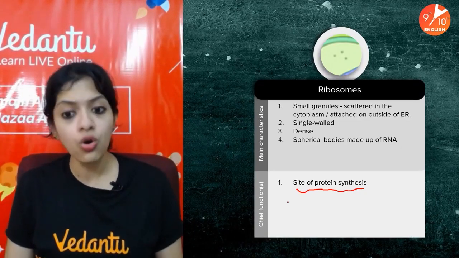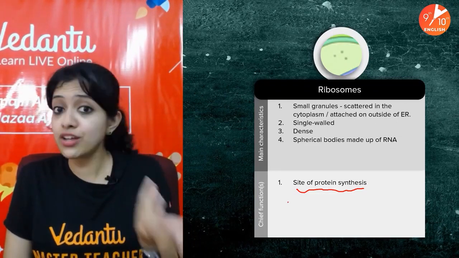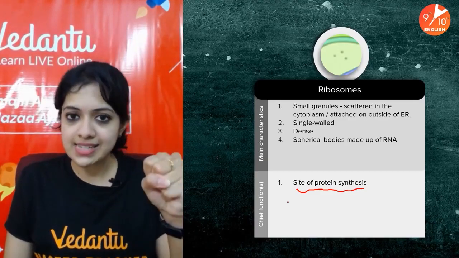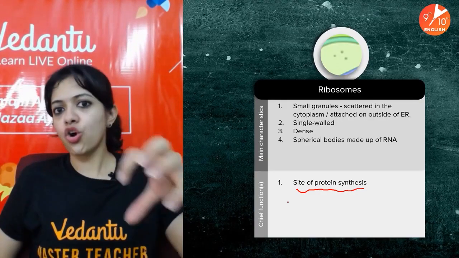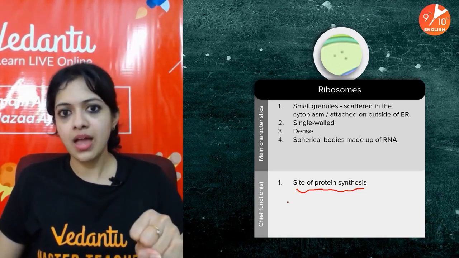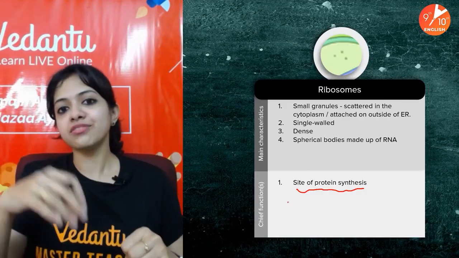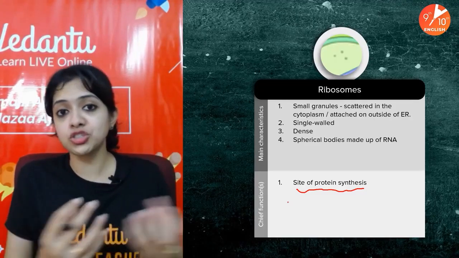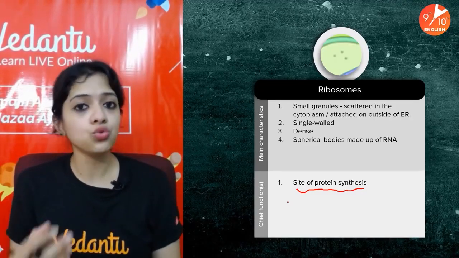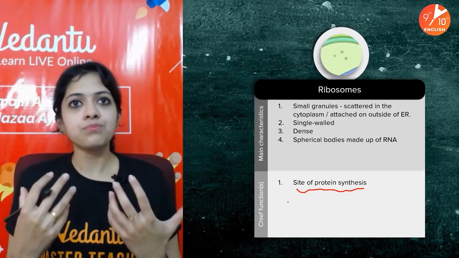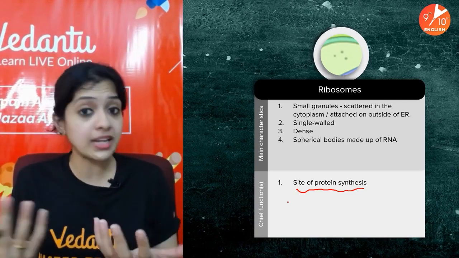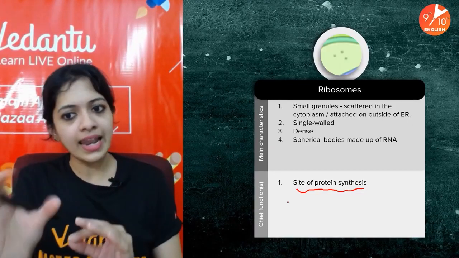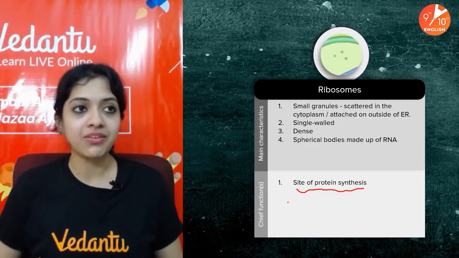But for starters, let me tell you, it uses information that is there in the DNA. Where do you find the DNA? Inside the nucleus, which means inside the CEO's office. Using information in the DNA, a series of reactions occur in the nucleus and in the cytoplasm, and part of that sequence of steps happens in the ribosome, where the information from the DNA gets converted to proteins. That is what makes up many of your enzymes and hormones, the proteinaceous hormones and a lot of others. This is why ribosomes are very, very important, either lying independently or as part of the endoplasmic reticulum.